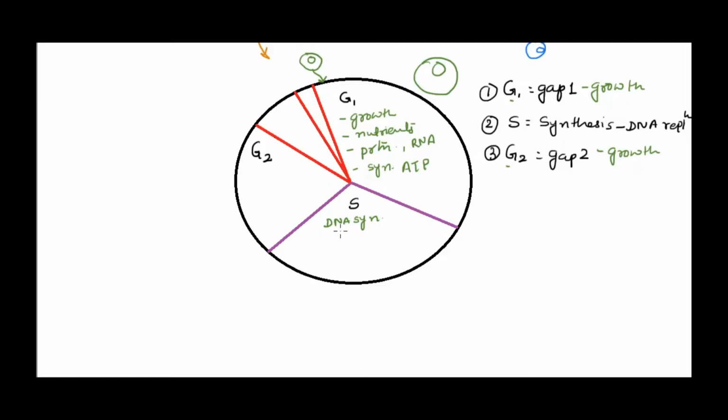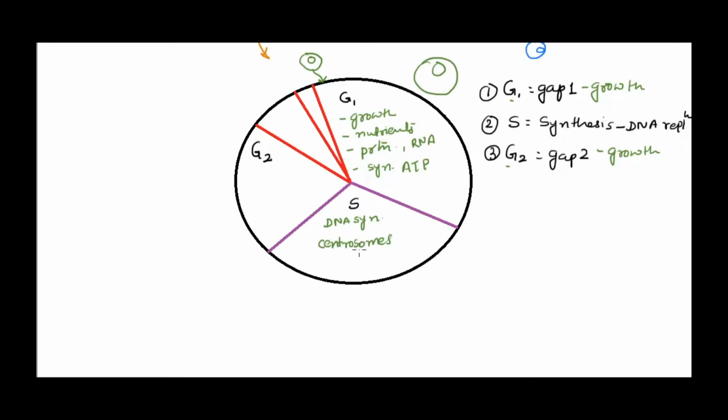So the whole DNA will be duplicated, and along with DNA synthesis, centrosomes would also be replicated. Because finally both copies of the chromosome need to be separated by spindle fibers. So there has to be attachment to the chromosome. So centrosomes also will be replicated in the S phase along with DNA synthesis.